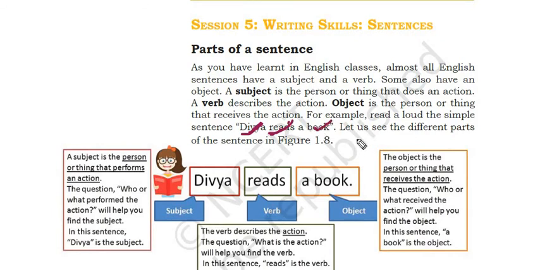Okay, now let us see the different parts. Now the object is the person or the thing that receives the action. The question who or what receives the action will help you find the object. In this sentence, a book is the object. A subject. Now you got this difference between subject, verb and object.